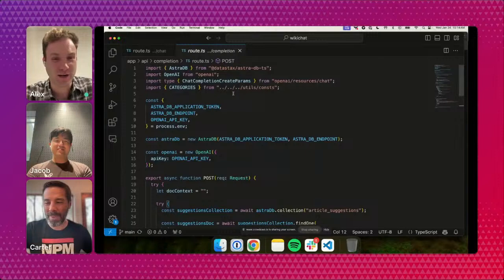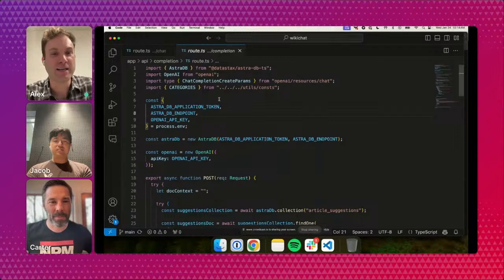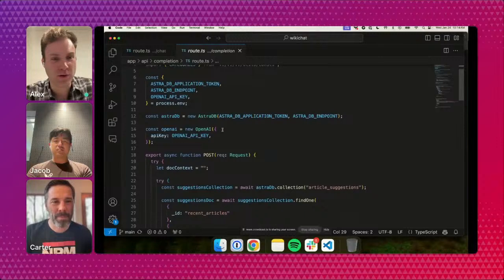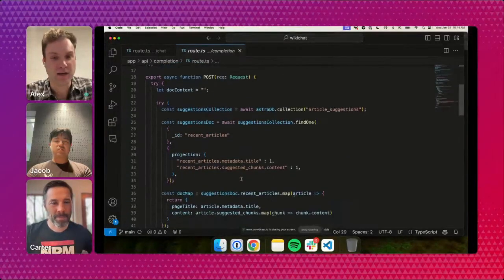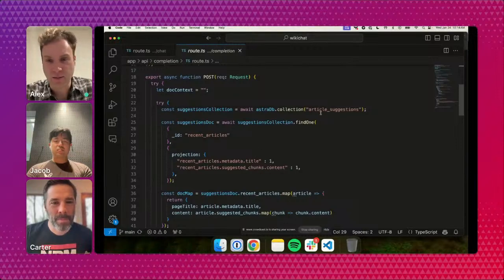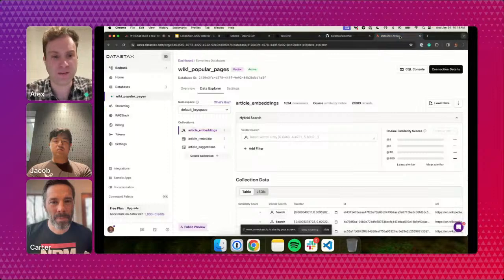So that is this completion route right here, and it's really pretty basic. At the top of the screen, we are importing the Astra DB and OpenAI libraries. We have some setup here where we configure the environment variables, right? For Astra, you need to configure a DB token and DB endpoint. For OpenAI, you need a key. And then we get into the actual route. All we're doing here is taking the 5 most recent article updates, and we have that stored in Astra DB.